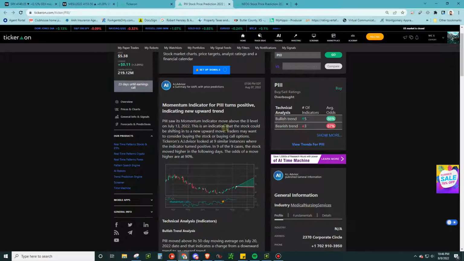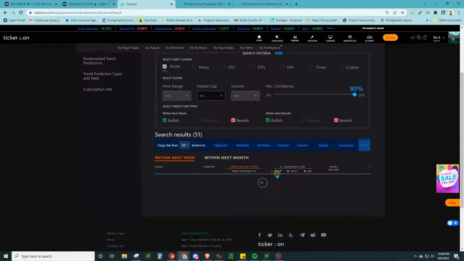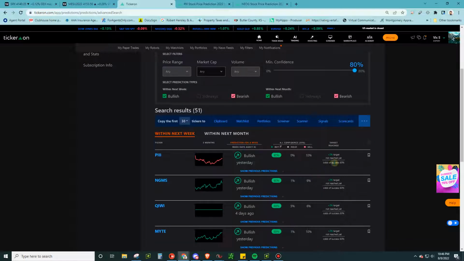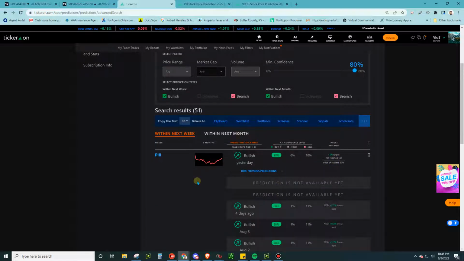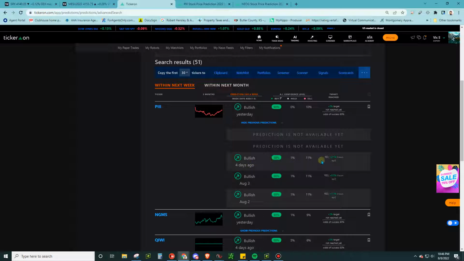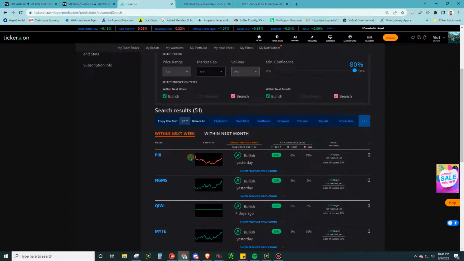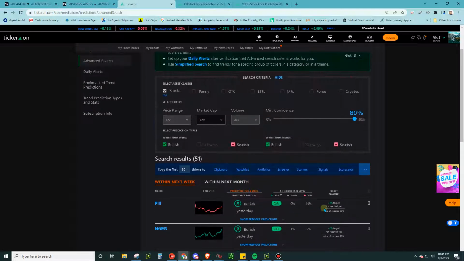On the long side, what I like about this is we're going to see that there is a 90% confidence to buy. It was bullish yesterday. Target has not been reached. Let's look at the previous predictions. 4 days ago, 88%, target hit. 3 days ago, August 3rd, 88%, target was hit. Small targets in that case, so I don't know if that one counts. August 2nd, bullish, 88%, target was hit. So we can be fairly confident here that when this ticker is hitting on the AI prediction engine, it is likely to hit the target. So odds of success 90%, target 2%.